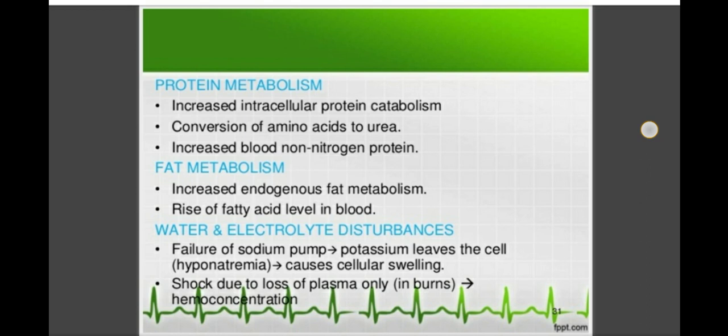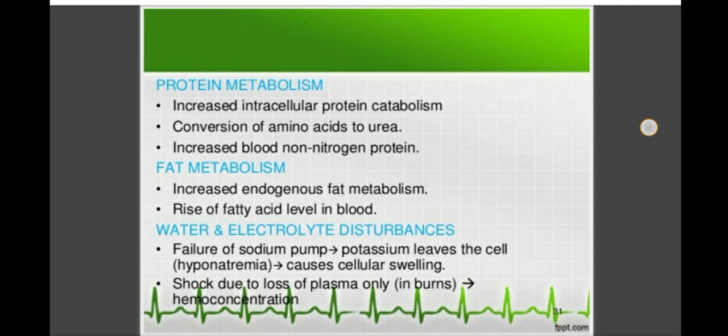And in water and electrolyte disturbances you will see failure of the sodium pump, and potassium leaves the cell, causing cellular swelling. As there is an increase in the anaerobic glycolytic pathway, that leads to damage to the sodium potassium pump at the cell membrane, and that leads to potassium coming out of the cell and sodium entering the cell, and along with sodium there is entry of water into the cell, and that causes the cellular swelling. And shock due to loss of plasma only, as in burns, causes hemoconcentration.